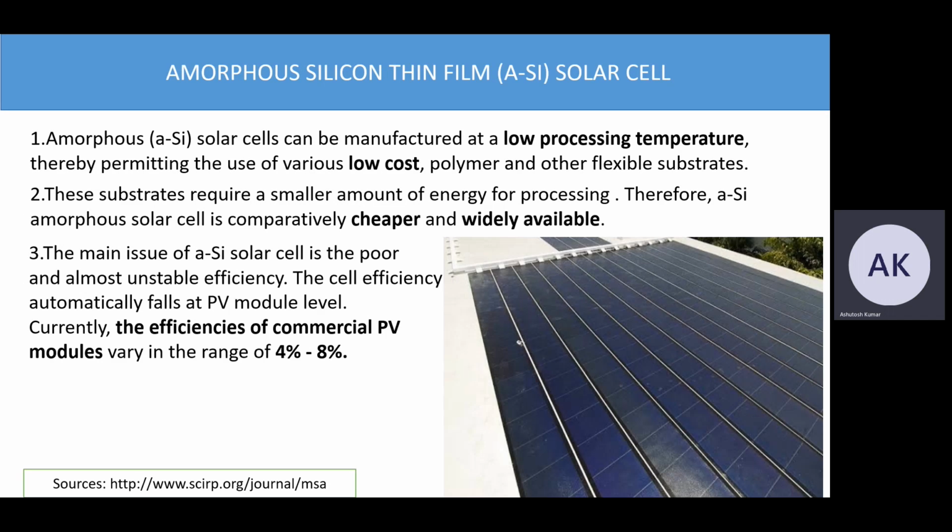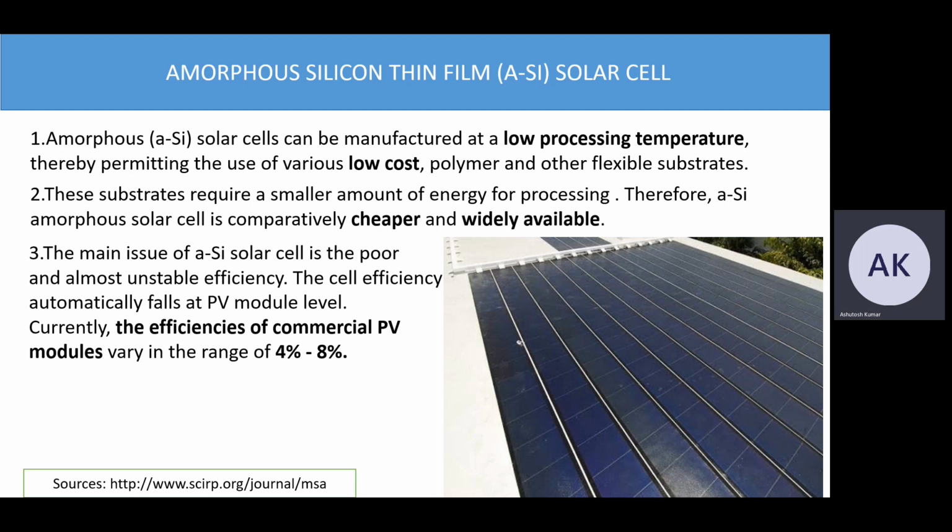Now we are going to discuss amorphous silicon thin film solar cells. Amorphous silicon solar cells can be manufactured at a low process temperature, thereby permitting the use of various low-cost polymer and other flexible substrates. So these substrates require less energy, so they are comparatively cheaper and widely available.